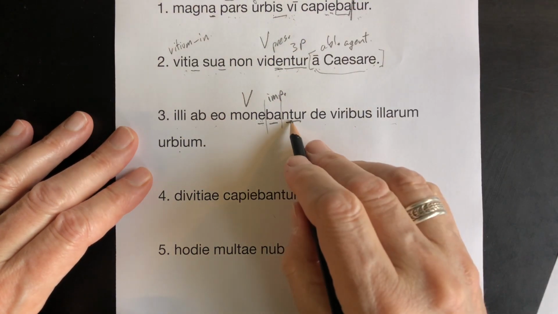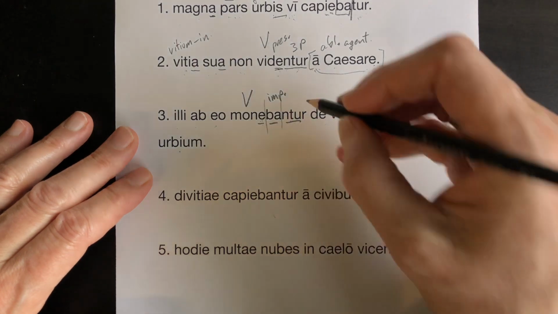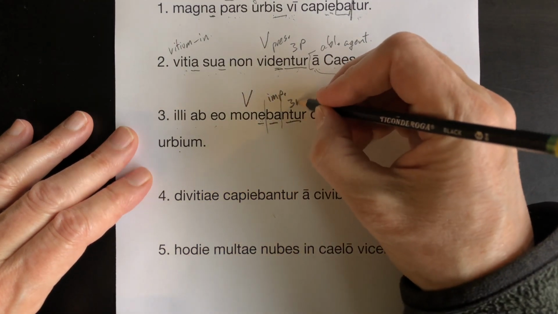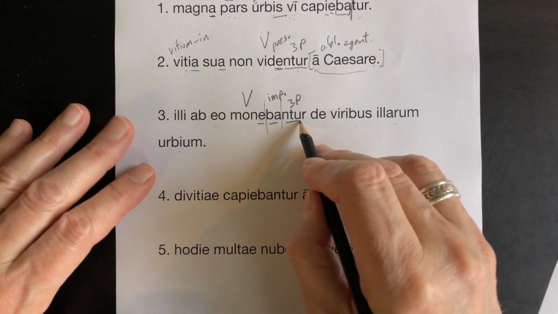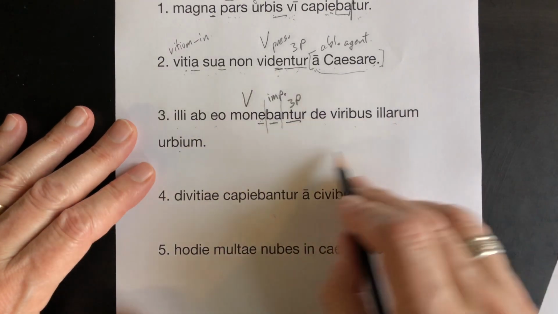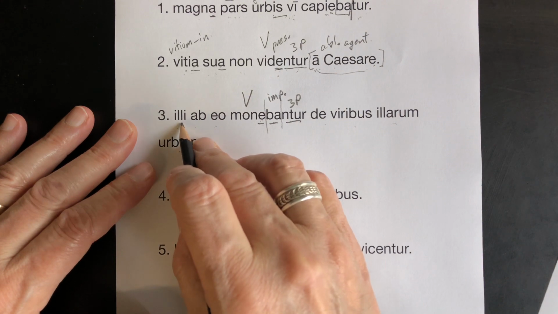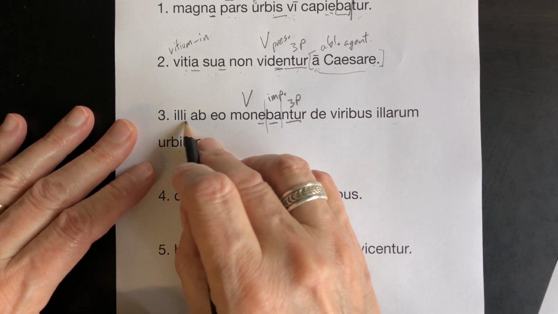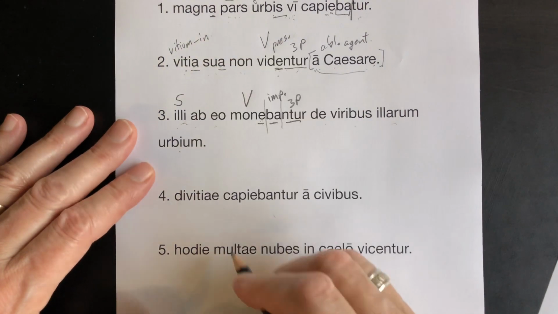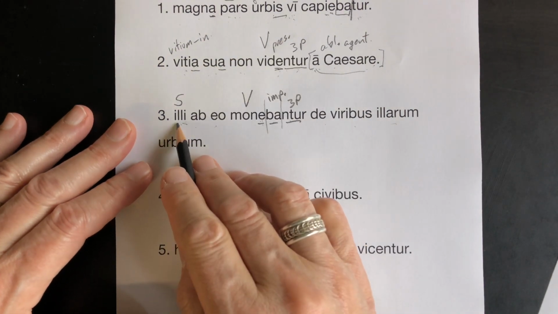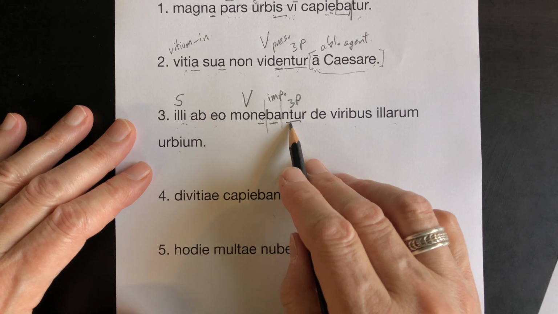And then the ending, ntur, third plural. We got a plural verb, so we're looking for a plural subject. Illi, big S there. Those guys were being warned.